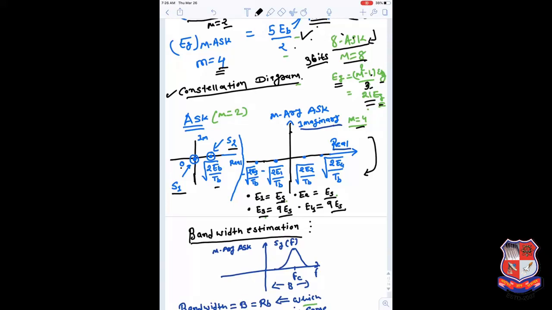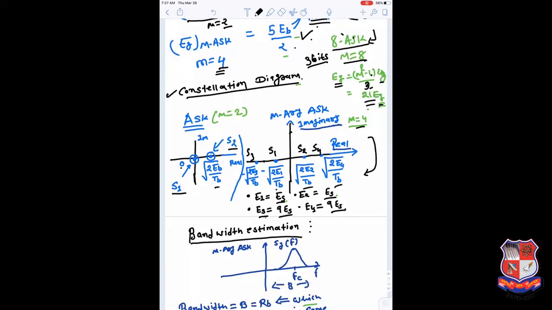If you define this by constellation points on the real axis, we have 4 constellation points. This represents your symbol number 1, this may represent your symbol number 2, this one can represent symbol number 3, and this is for symbol number 4. That is the square root of 2E1 by Tb, square root of 2E2 by Tb, minus square root of 2E3 by Tb, and square root of 2E4 by Tb.